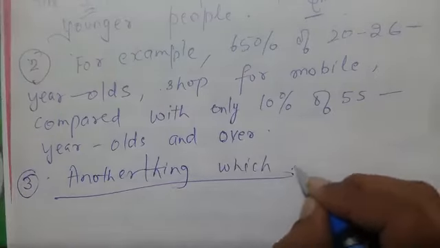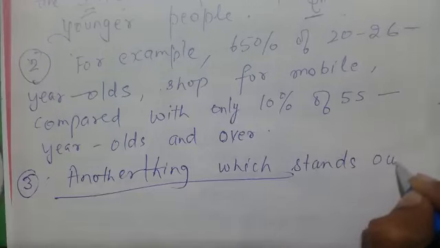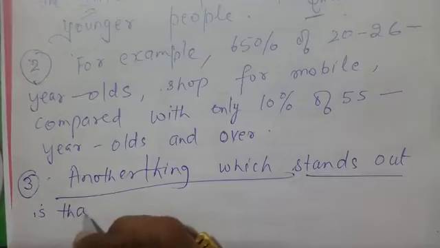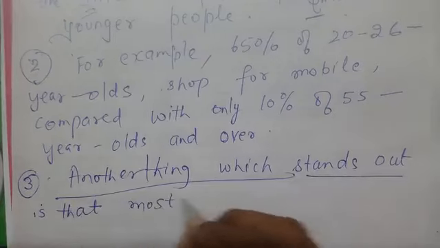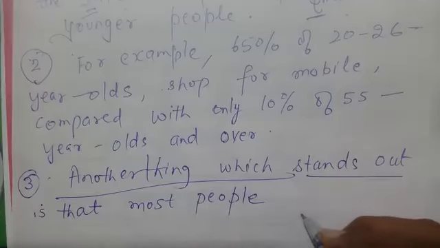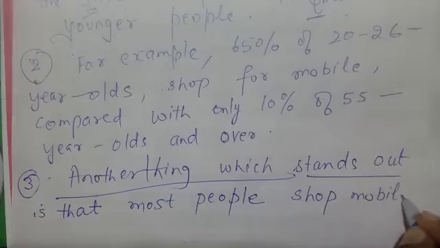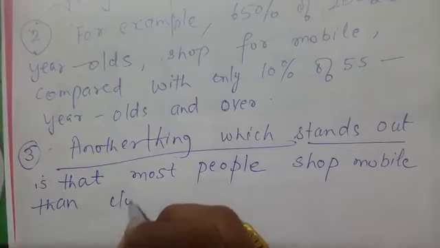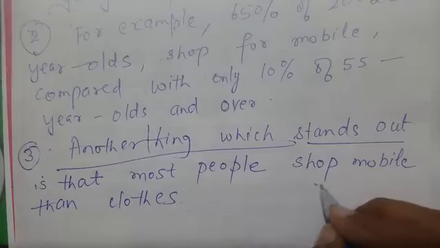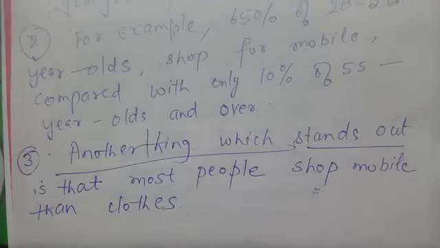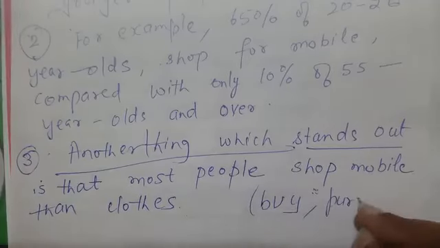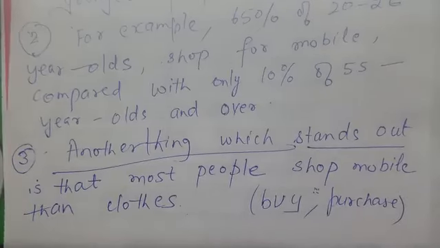Check the language: what stands out is that most people shop for mobile than clothes. If you want to change, you can change to buy, purchase, any word you can use. We have some similar words, and these are acceptable, right?